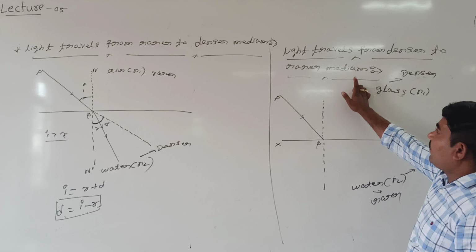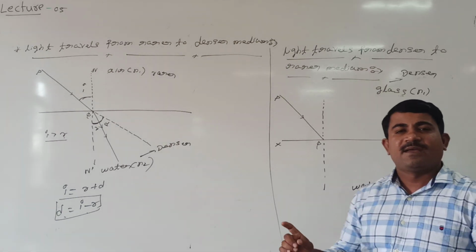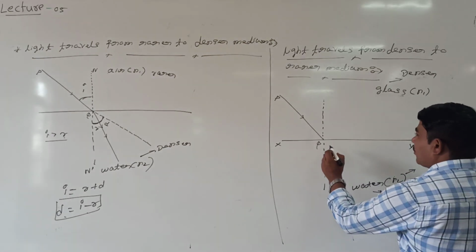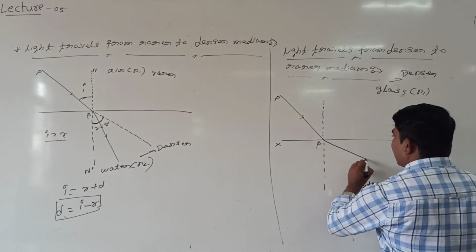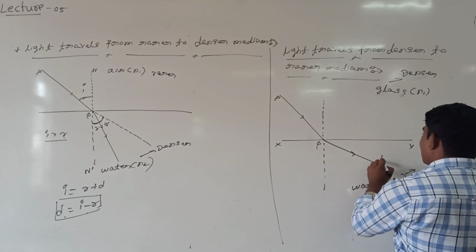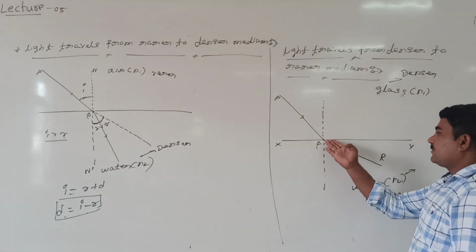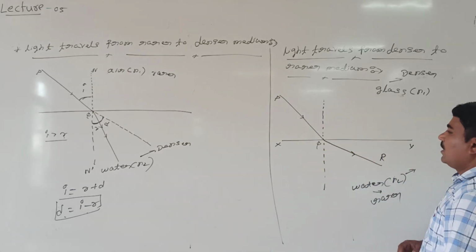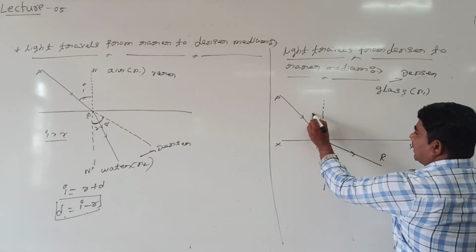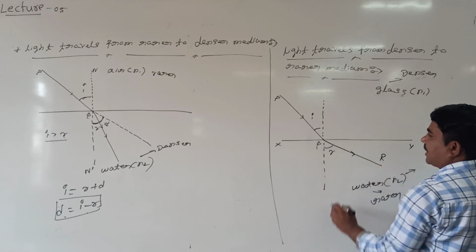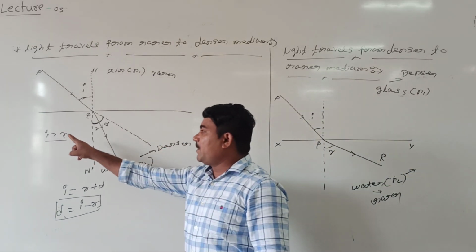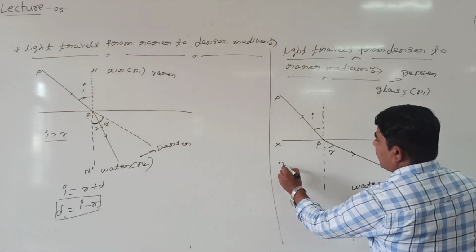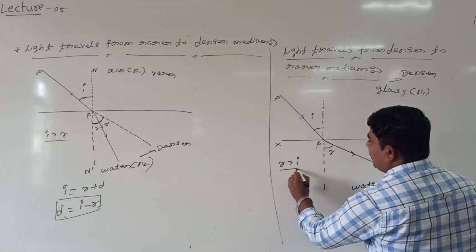When a ray of light travels from denser to rarer, the ray of light is refracted away from the normal. What does away from the normal mean? The refracted ray must go like this, deviated away from the normal. Now, this we are calling angle of incidence, and this we are calling angle of refraction. In this case, what happens? Angle of refraction is always greater than angle of incidence.